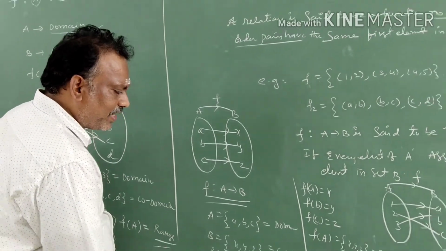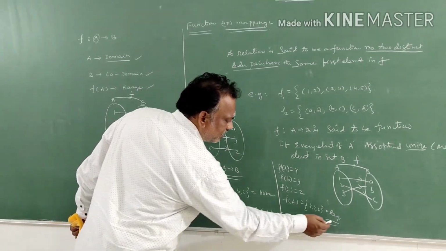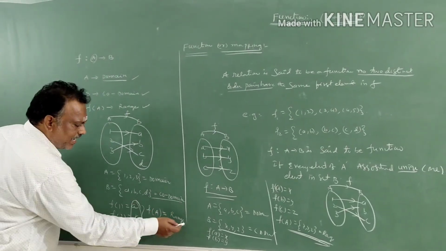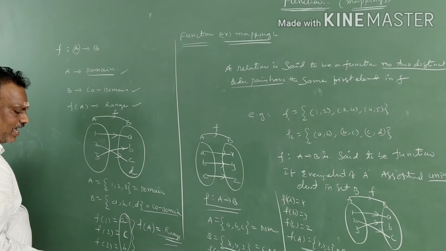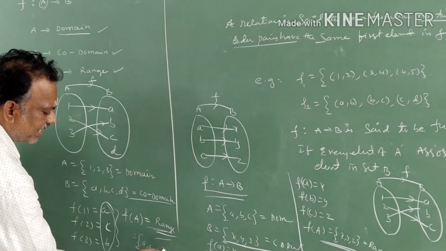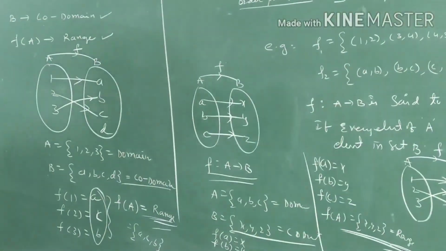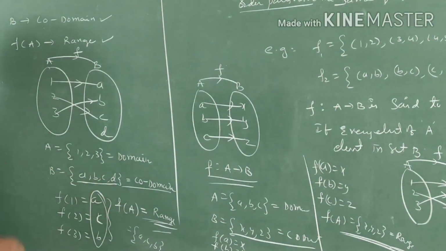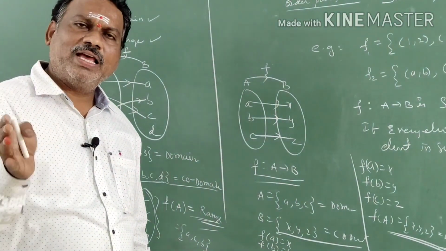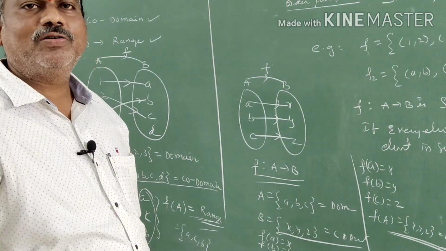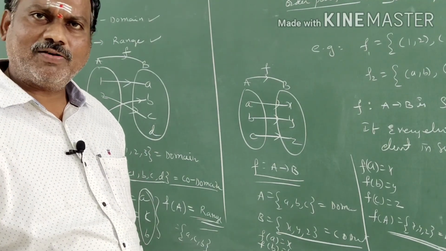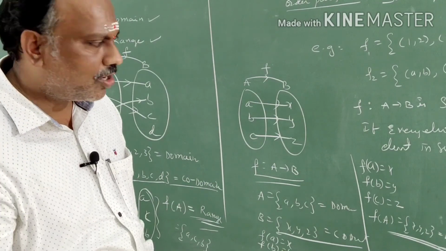Now you can observe here codomain and range are the same. In the previous example, codomain and range are not the same. Why? Because the range means the set of A, C, B, but in the codomain we have A, B, C, D. That's why range sometimes may be equal to codomain, sometimes it is a subset of codomain.